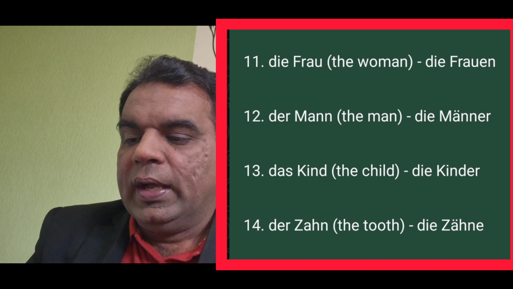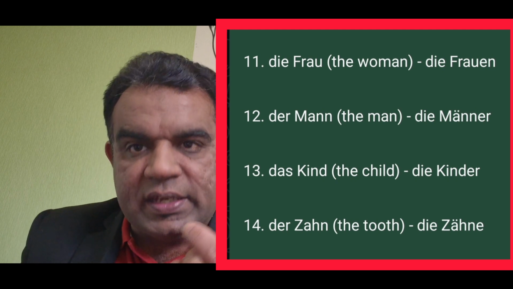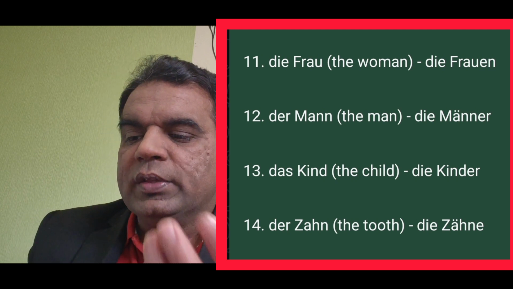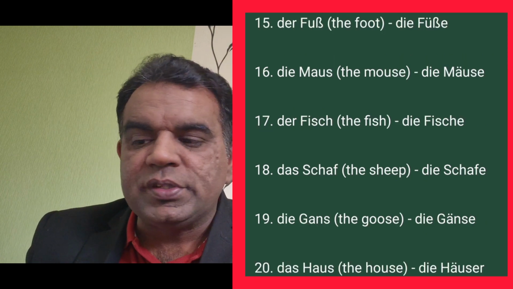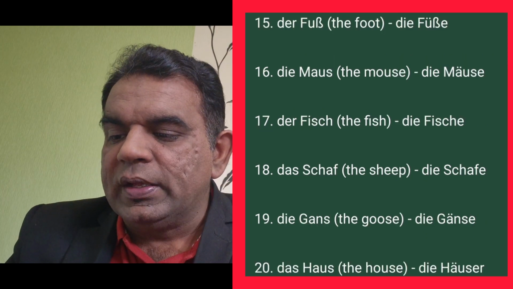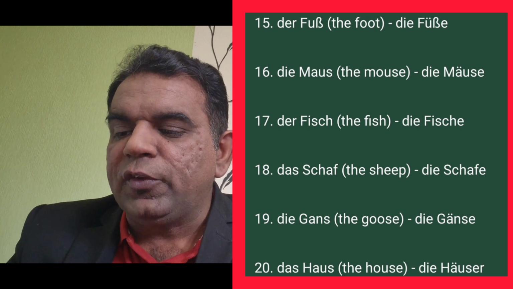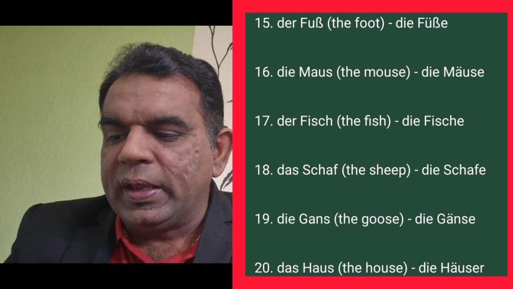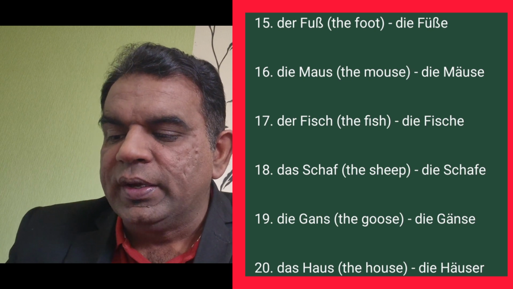The next is die Frau, die Frauen. Der Mann, die Männer. Das Kind, die Kinder. Der Sohn, die Söhne. Der Fuß, die Füße. Die Maus, die Mäuse. Der Fisch, die Fische. Das Schaf, die Schafe.